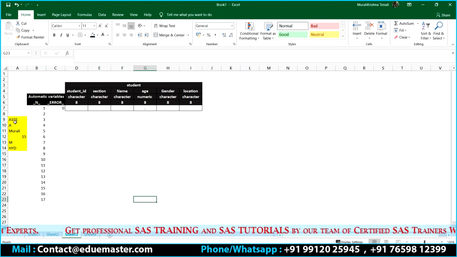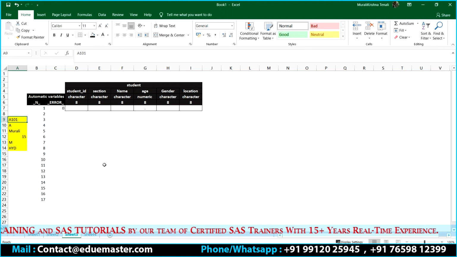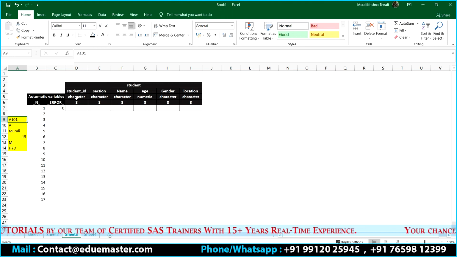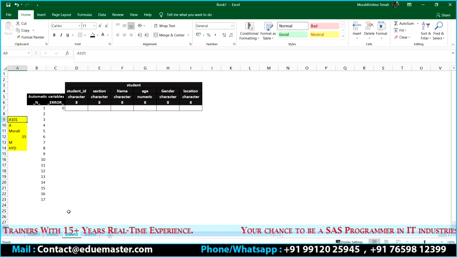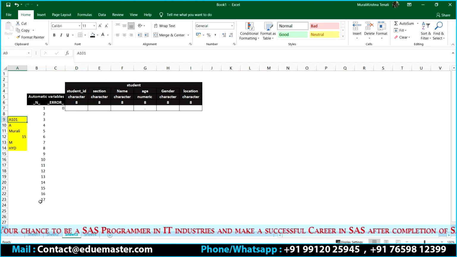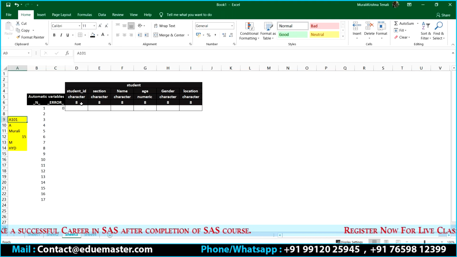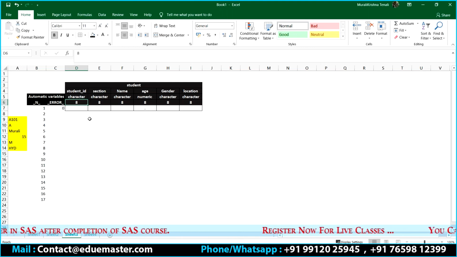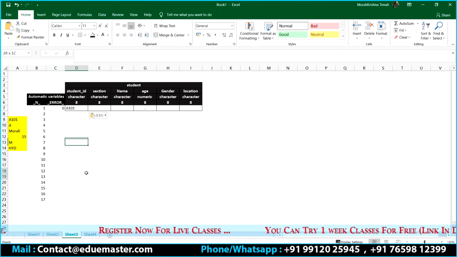Now, it will take the first variable value from my input file, which is A101. So A101, is it matching with the data type and is it matching with the length or not? It is going to check. First one, A101. It is a character, right? I defined it as a character. Is it having the character data or not? Yes. The total length is 8. It should be equal to 8 or less than 8. Is it matching that? The total length is 4 here. I defined 8. Yes, it is less than or equal to whatever length I have defined. So this is valid data. I can have it here.